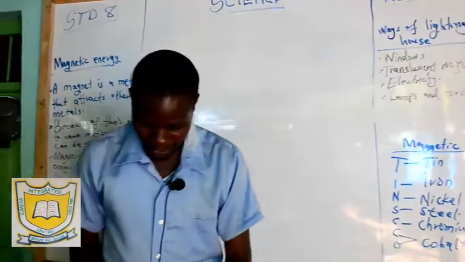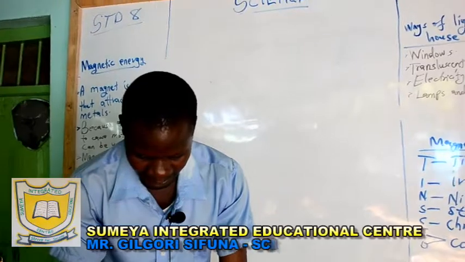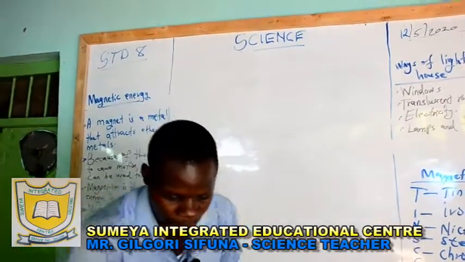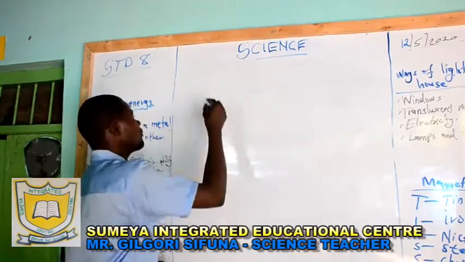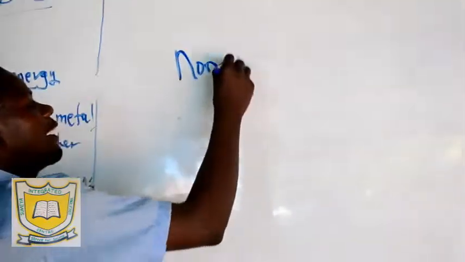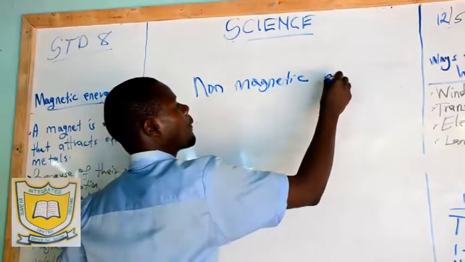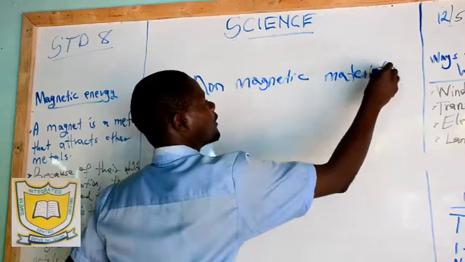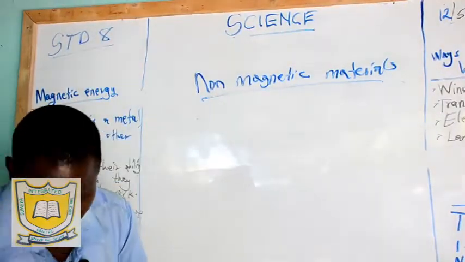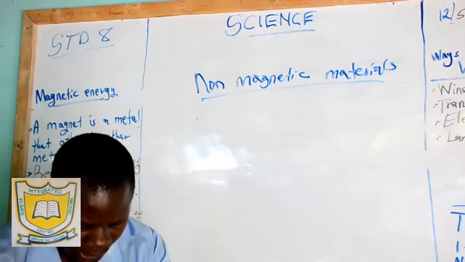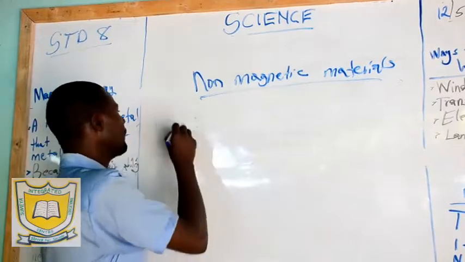Now, from there, I will talk about non-magnetic materials. What are some non-magnetic materials? Materials that cannot be attracted by the magnet. Here we have said these are magnetic materials. Now, these are materials that cannot be attracted by the magnet. Number one, aluminium.